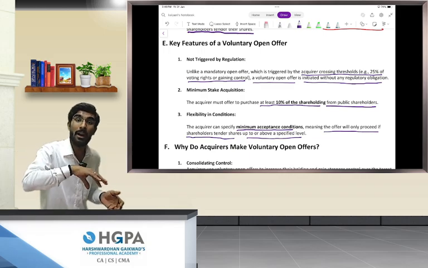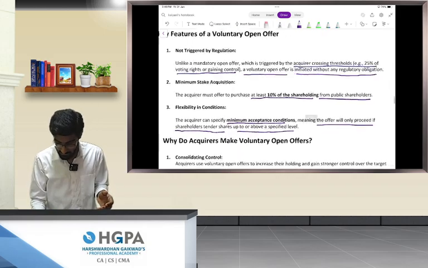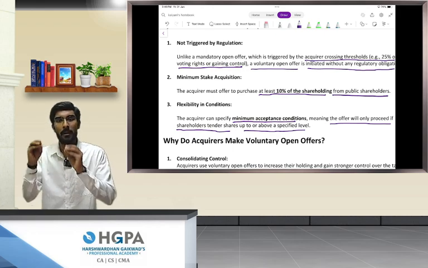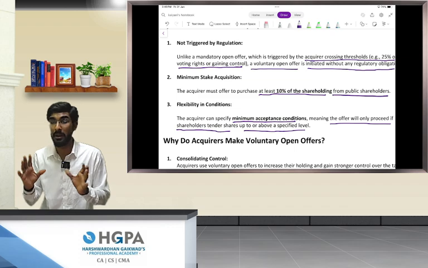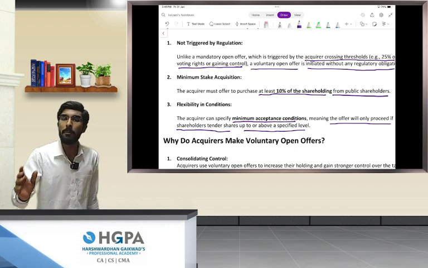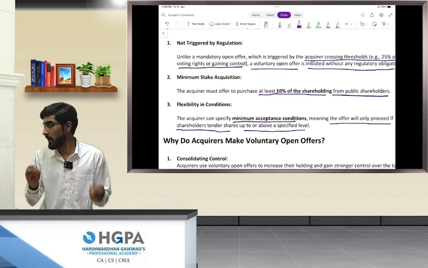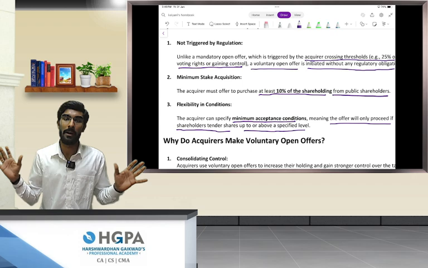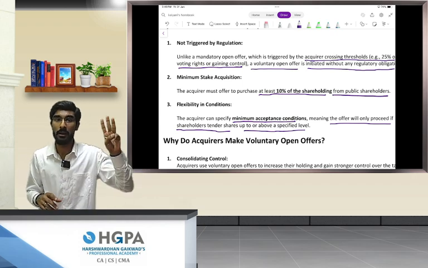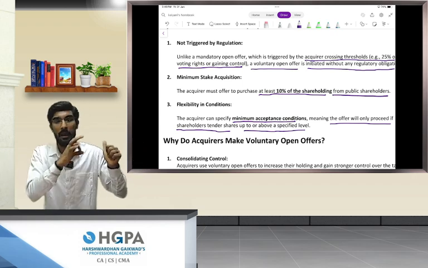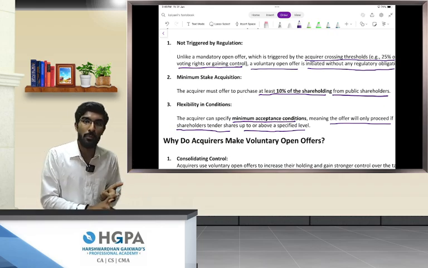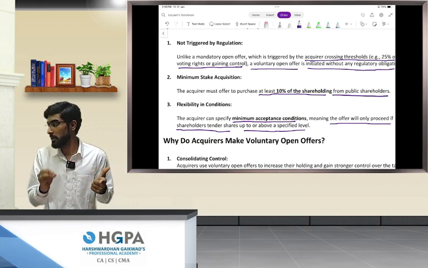Now from the acquirer's point of view, the rule says the acquirer can specify minimum acceptance conditions, meaning the offer will only proceed if the shareholders tender their shares up to or above a specified level. Are we clear? 3 things we learn. Number 1, it is not triggered by any regulation. Number 2, minimum 10% of shareholding.